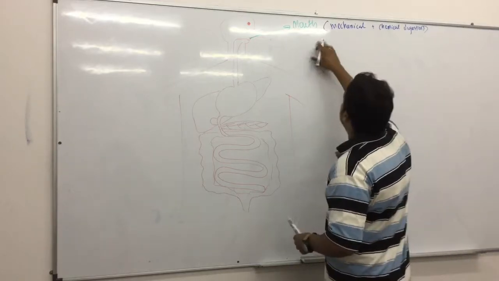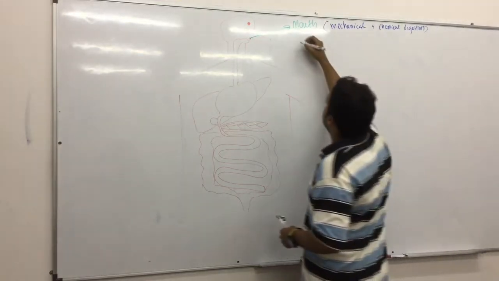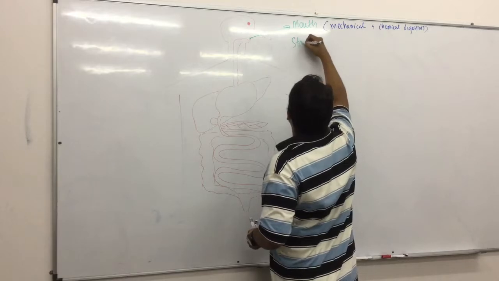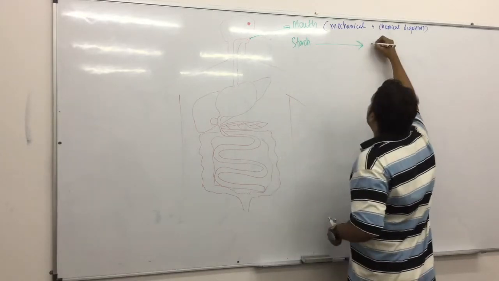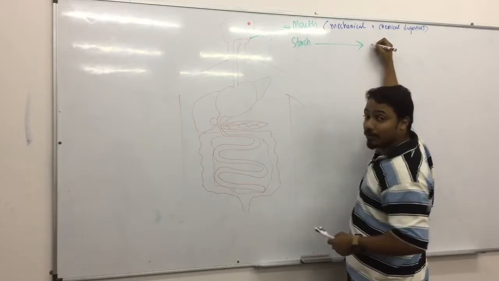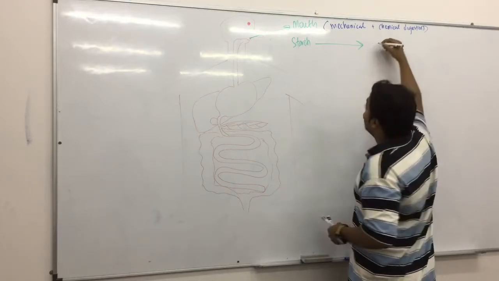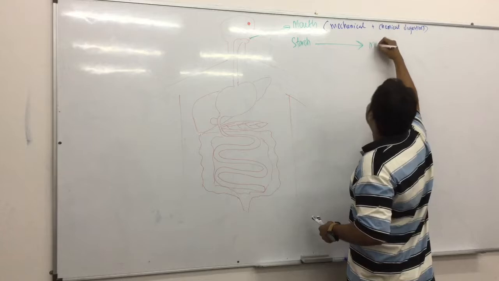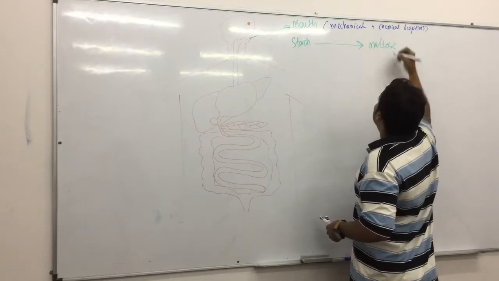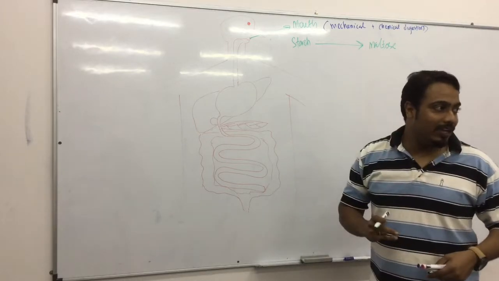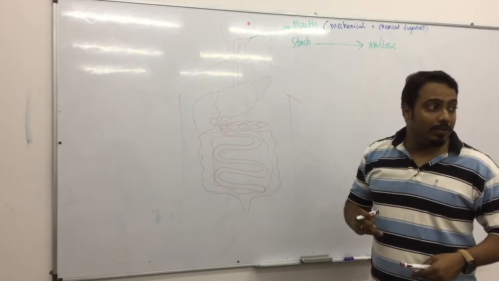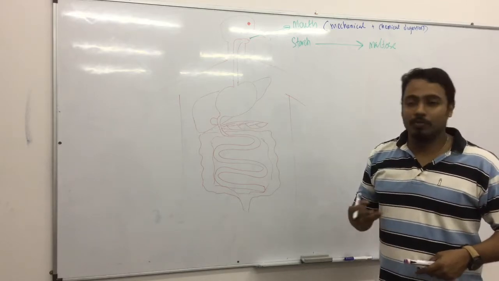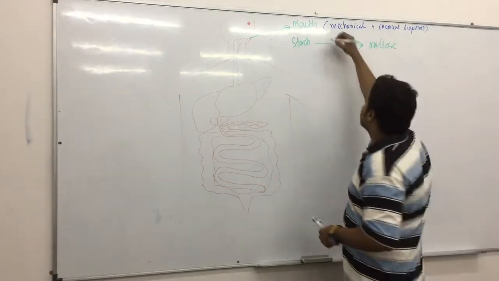chemical digestion. So in the mouth, what I do need to know about the mouth, what is digested in the mouth? Starch is digested into very good job. Maltose. Okay? And that is what enzyme? Yes.